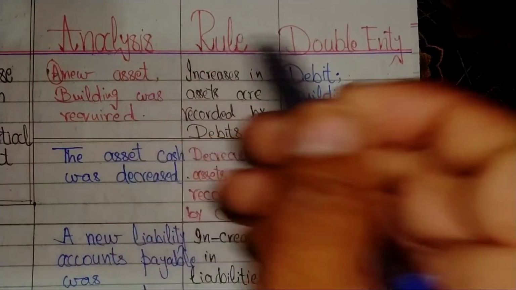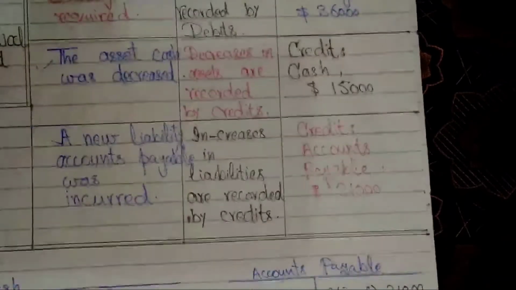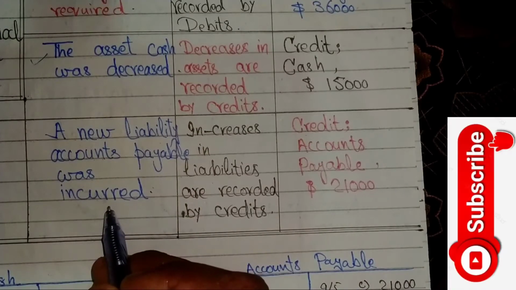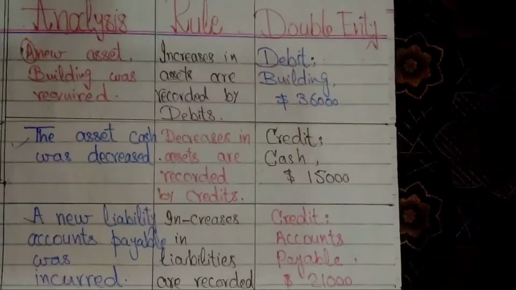A new asset, building, was acquired. The asset cash was decreased. A new liability, accounts payable, was incurred. This is the analysis of this transaction.